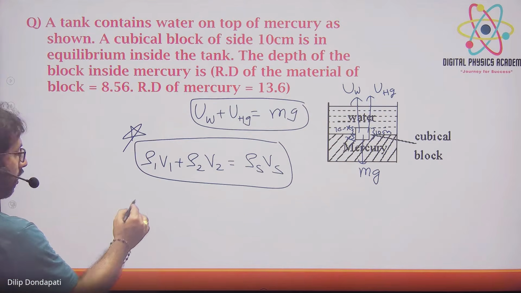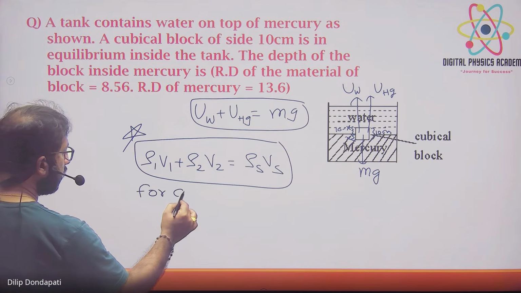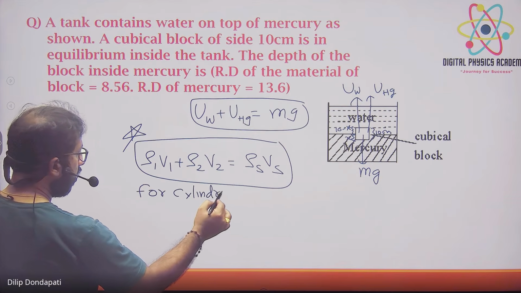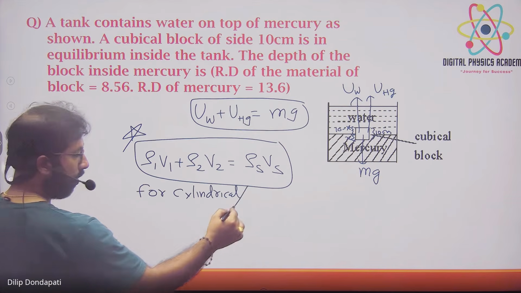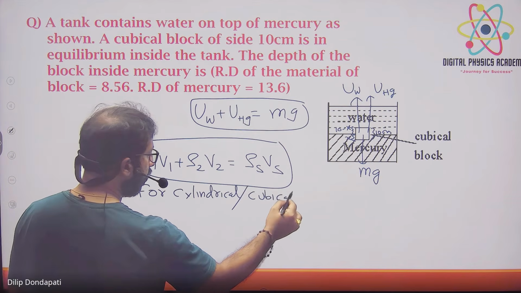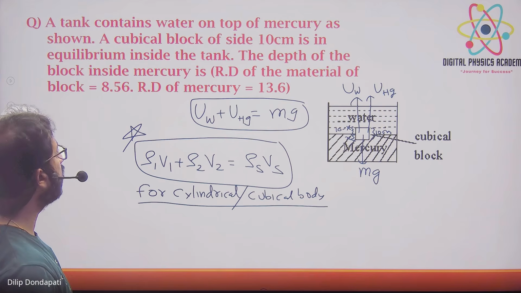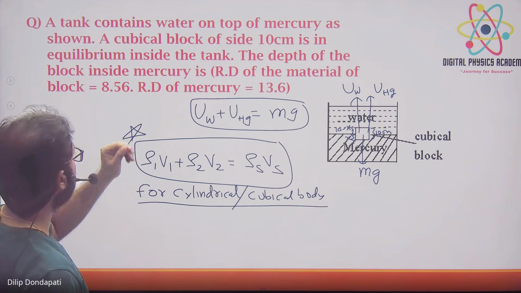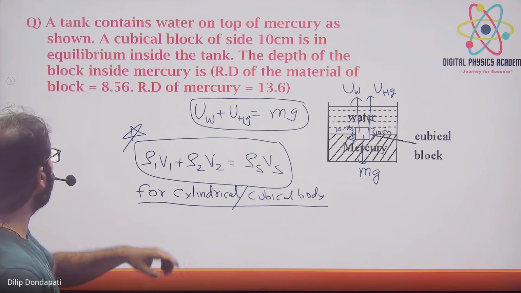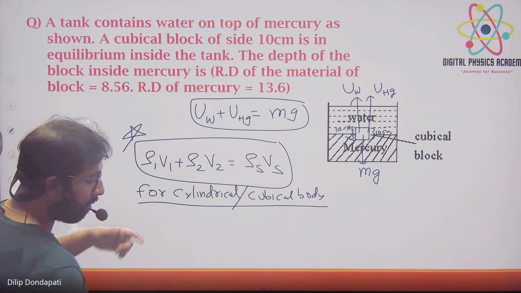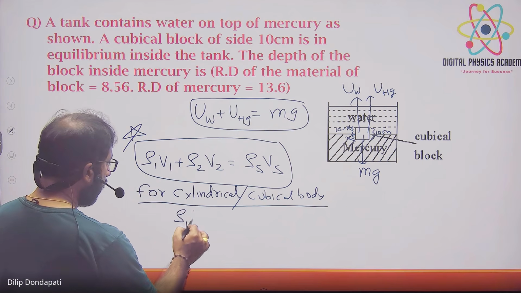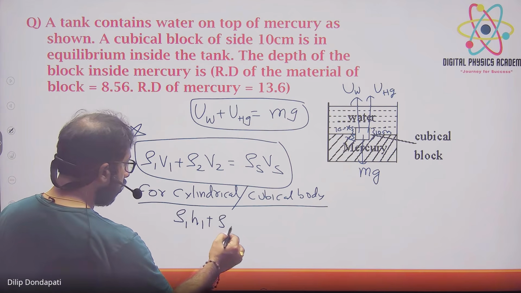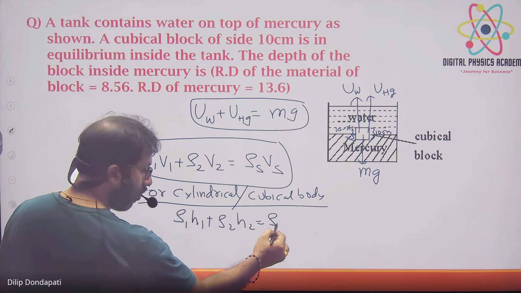Okay, and for cylindrical or cubical body, so they said RD of the material of the block is 8.56. Doesn't that directly mean that density is 8.56? Density of the material with respect to water, gram पे दिया ना. Yes, density of the material is 8.56. Okay, for cylinder में क्या use करेंगे? Height में use करेंगे: ρ1 h1 plus ρ2 h2 is equal to ρs into hs.